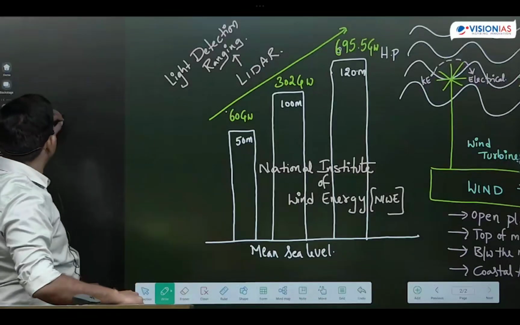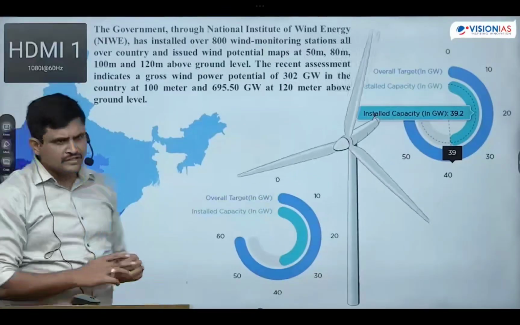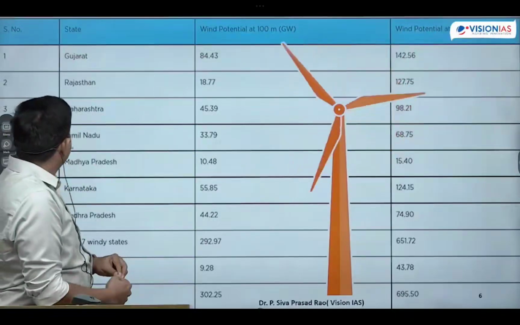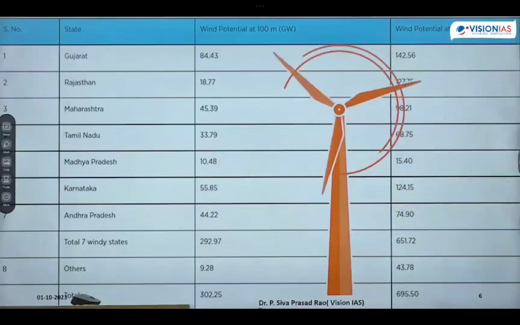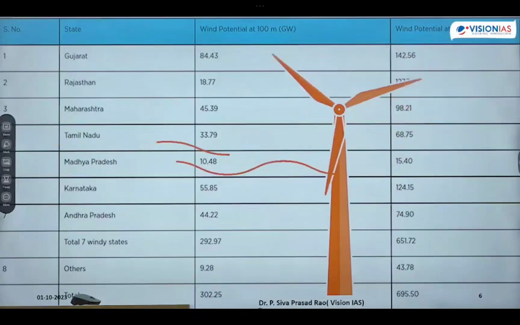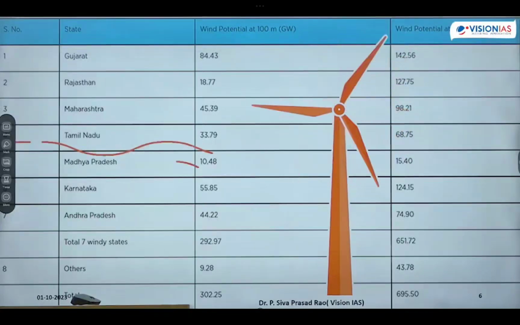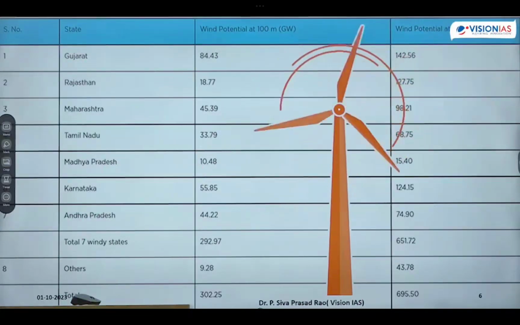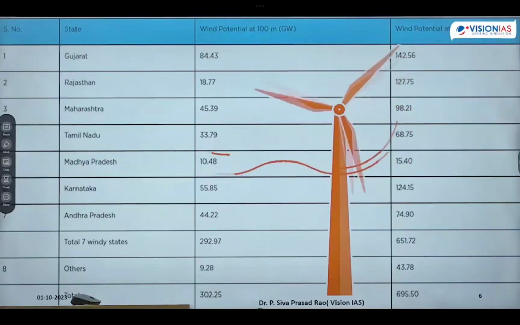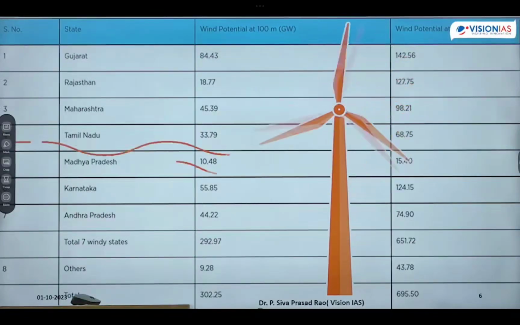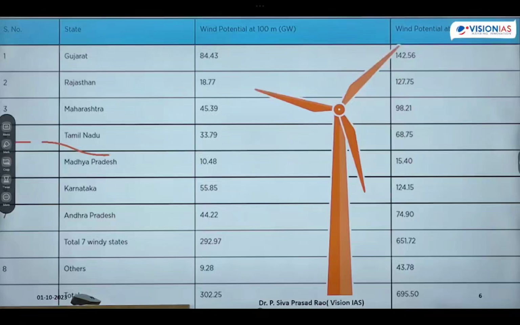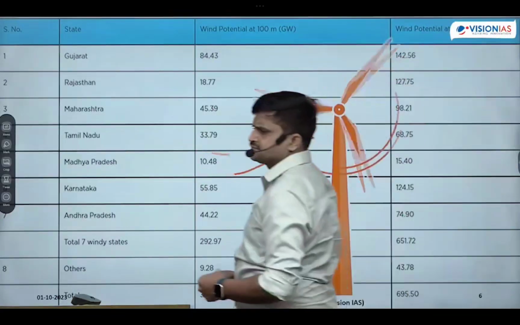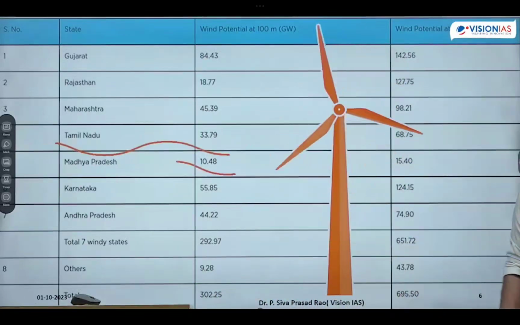Okay, next one is after this. Make a note like this. In India, wind energy is confined to the following states: Gujarat, Rajasthan, Maharashtra, Tamil Nadu, Madhya Pradesh, Karnataka, and Andhra Pradesh.